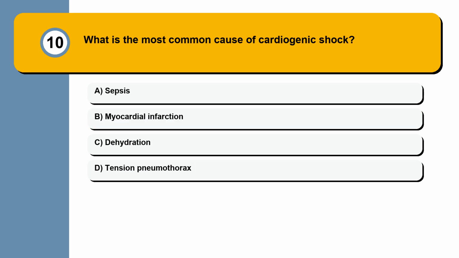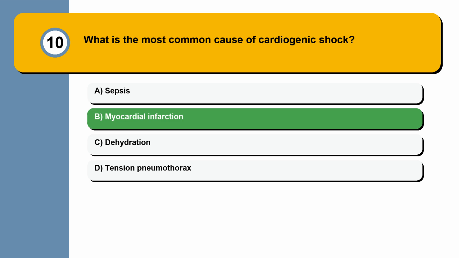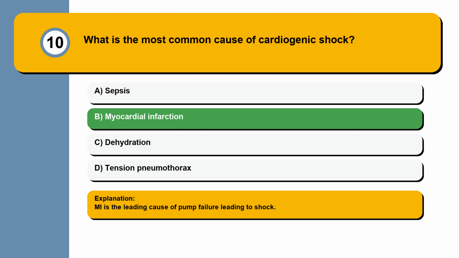Question 10. What is the most common cause of cardiogenic shock? Sepsis, myocardial infarction, dehydration, or tension pneumothorax? MI is the leading cause of pump failure leading to shock.